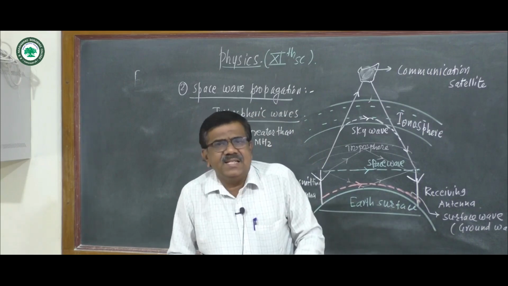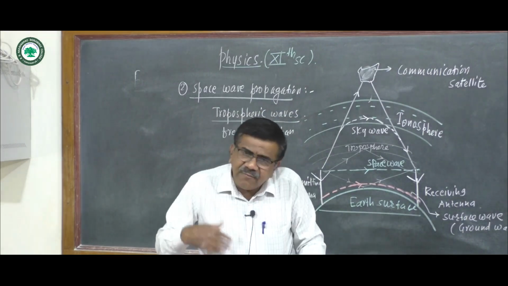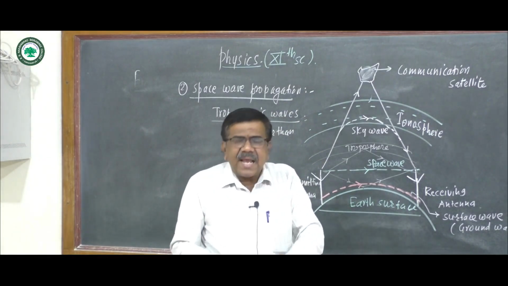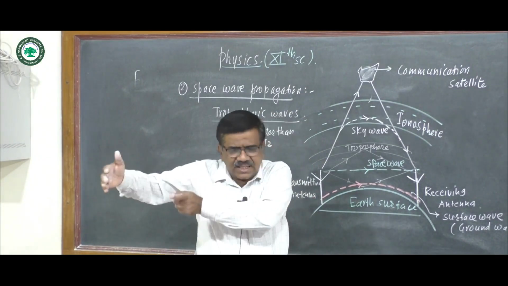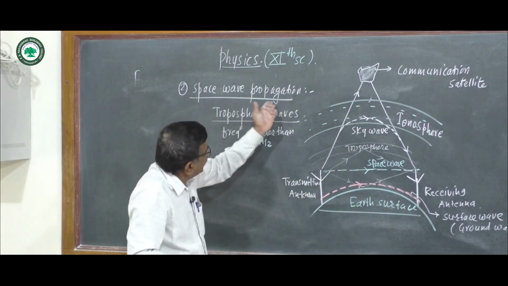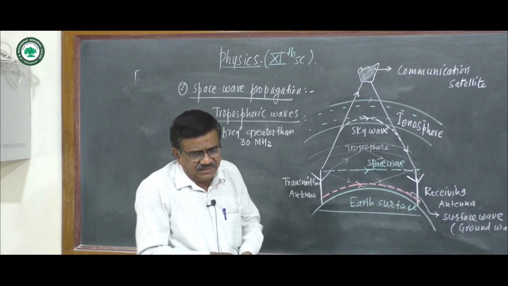Also, TV signals, whose frequency is very high, cannot be transmitted over long distances by means of this space wave propagation.